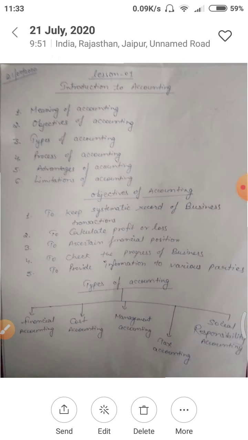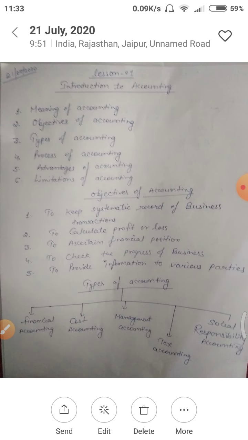Today, we are going to discuss some points that you are able to see on the screen. These are the basic points that we are going to discuss today: meaning of accounting, objective of accounting, types of accounting, process of accounting, advantages of accounting, limitations of accounting. Out of these 6 points, 2 points we have discussed in our last class, that is meaning of accounting and process of accounting.